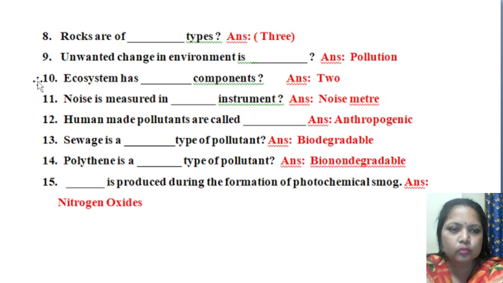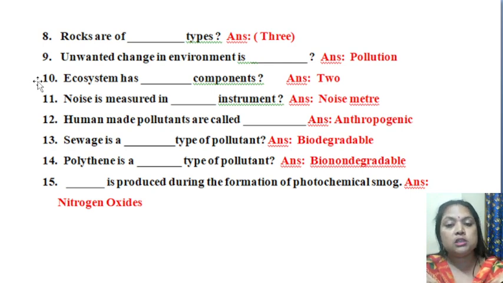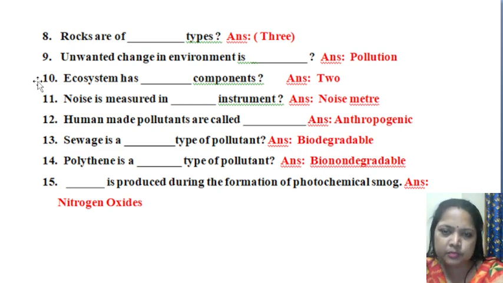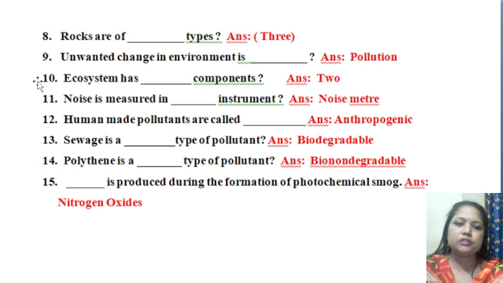Okay, then come to: noise is measured in dash instrument. So it is again from the pollution chapter, noise pollution, that is also known as sound pollution. To measure the noise, there is one instrument and that is known as noise meter. Answer is your noise meter.